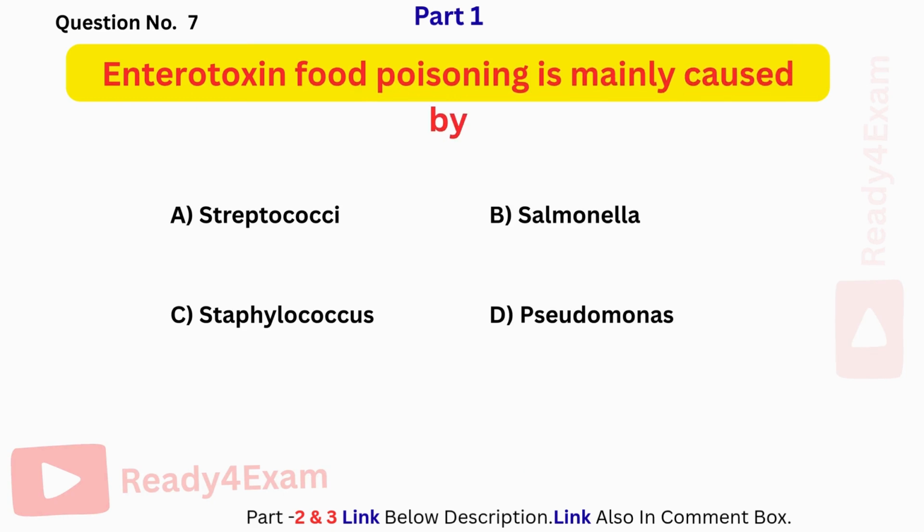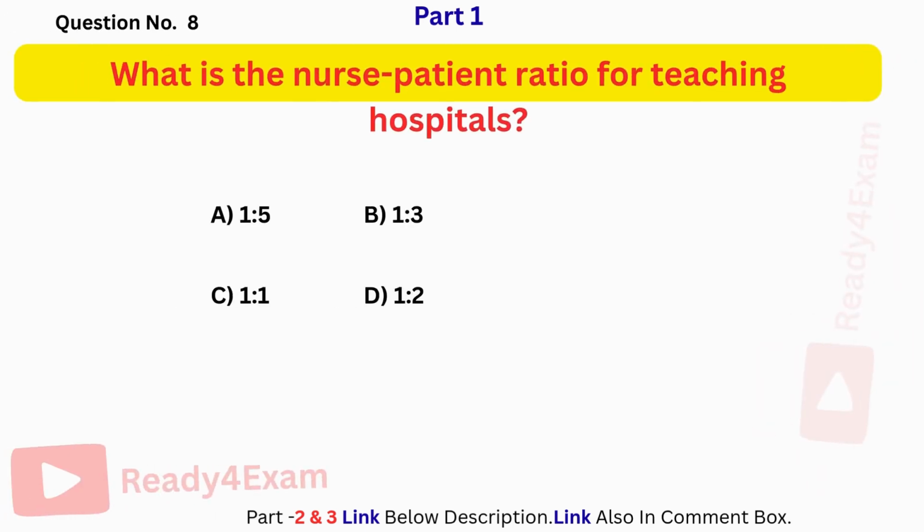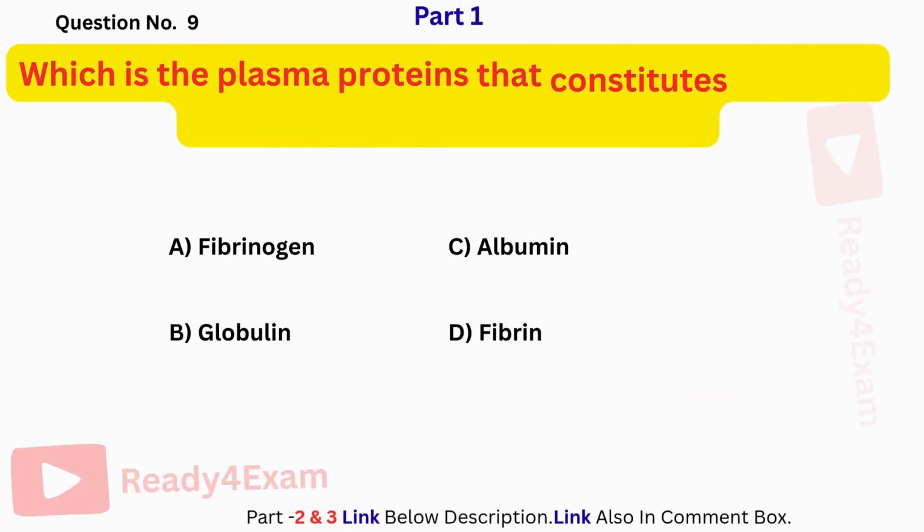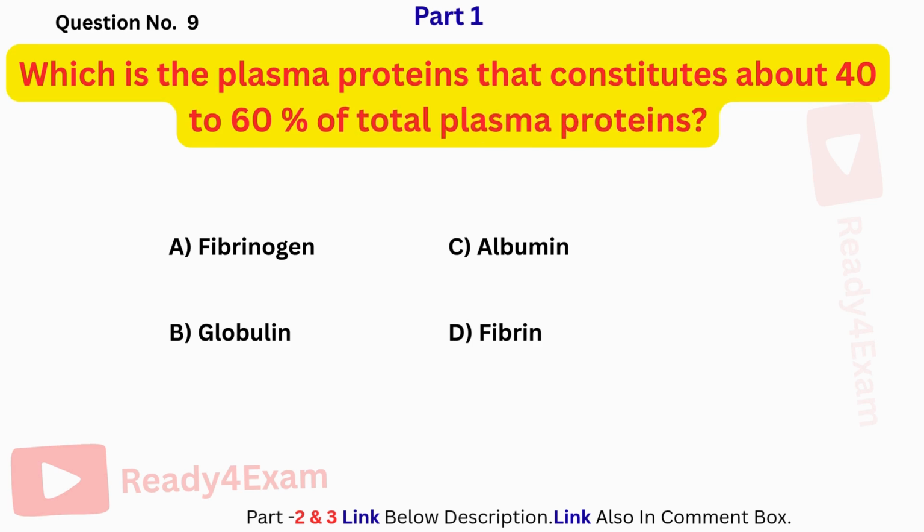Enterotoxin food poisoning is mainly caused by... The correct answer is C. Staphylococcus. What is the nurse-patient ratio for teaching hospitals? The correct answer is D. Which is the plasma protein that constitutes about 40 to 60% of total plasma proteins? The correct answer is C.